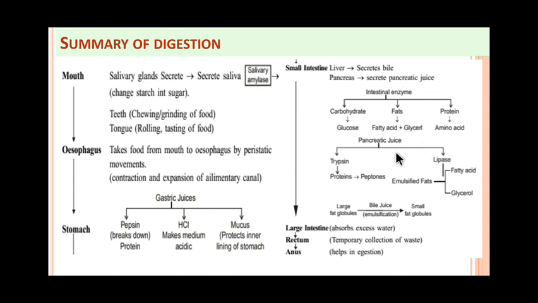Then pancreatic juice has trypsin which acts on protein to form peptones, and lipase acts on emulsified fat to form fatty acid and cholesterol. Then in the large intestine, no digestion occurs; it only absorbs excess water, and the undigested matter, that is the fecal matter, is ejected from the rectum through the anus. Now this was the summary of digestion.